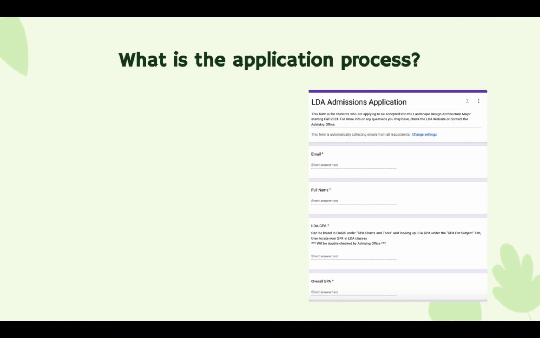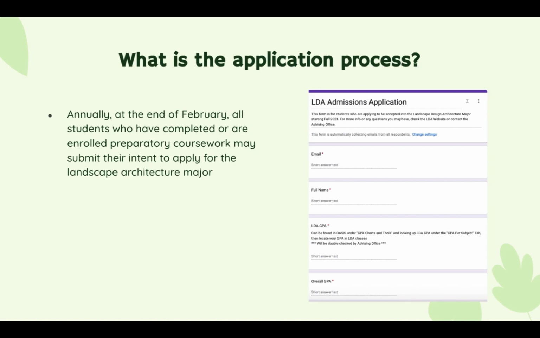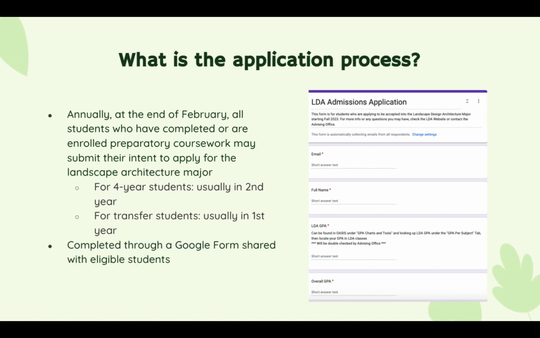So let's start by defining what the application is. Students who enter the major begin as pre-LDA. To become an LDA major, to have access to upper division coursework, students must submit an application in their first or second year at Davis, once they've completed the majority of their preparatory coursework. The application is sent as an email as a Google form for eligible students to fill out.